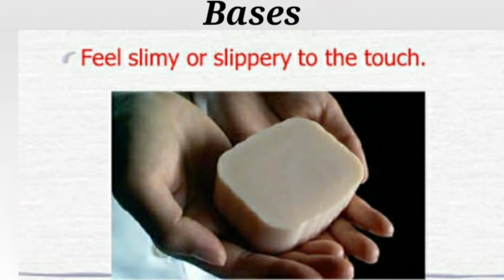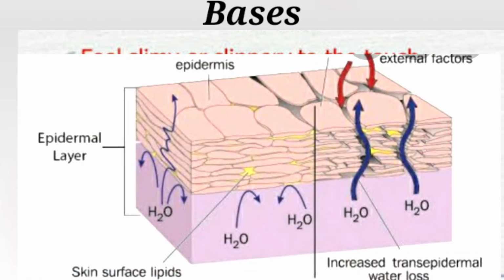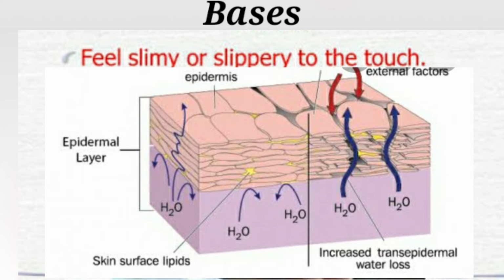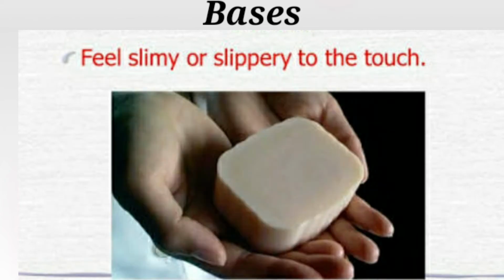If you take a base or chemical compound in your hand and touch it, you feel it is slippery or soapy, children, because bases react with the fatty acids in our skin. In fact, this is exactly how soap is made, children. Mixing a base, usually sodium hydroxide, with fatty acids produces soap.